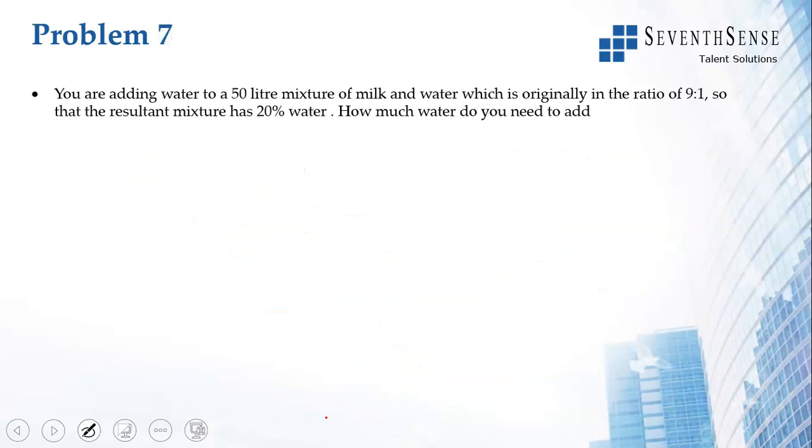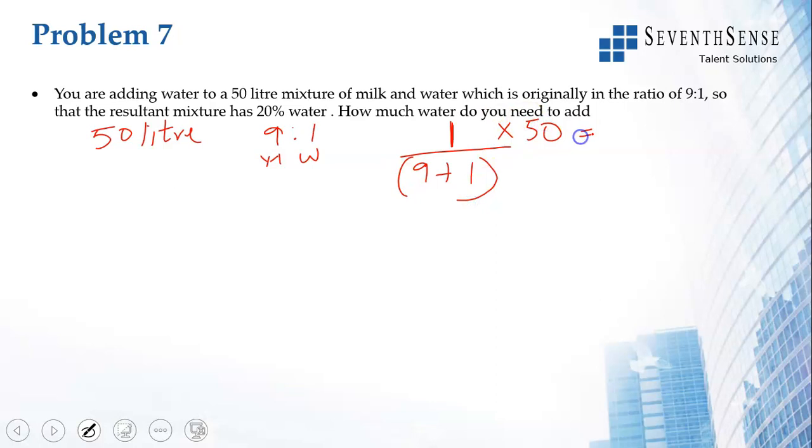You are adding water to a 50-liter mixture of milk and water, which is originally in the ratio 9:1, so that the resultant mixture has 20% water. In this 50-liter mixture, milk and water are in the ratio 9:1. So how much water is there initially? How do you find that out? Water initially is 1 divided by 9 plus 1, into 50, which is 1 by 10 into 50, 5 liters of water.